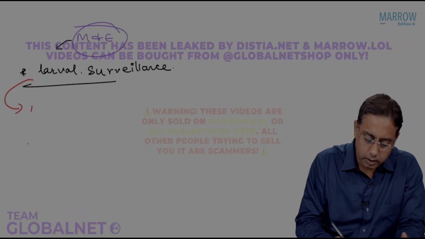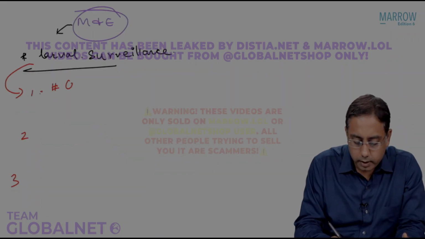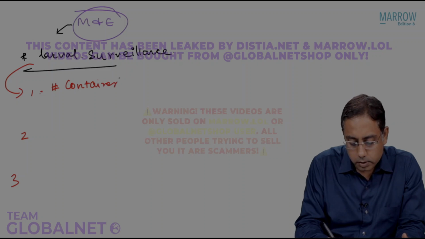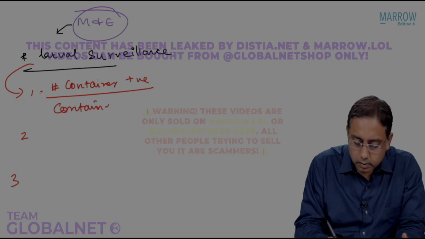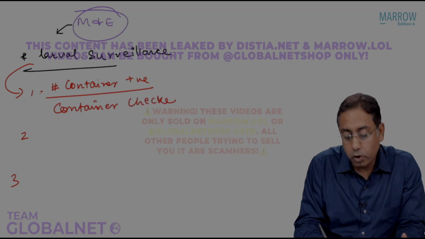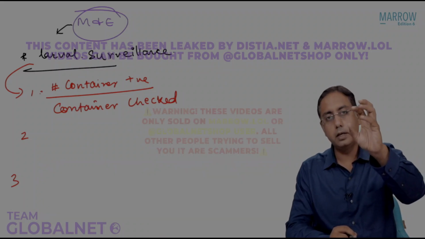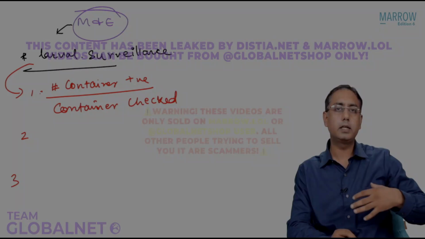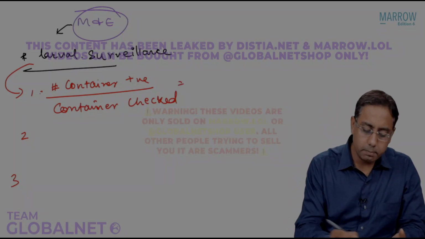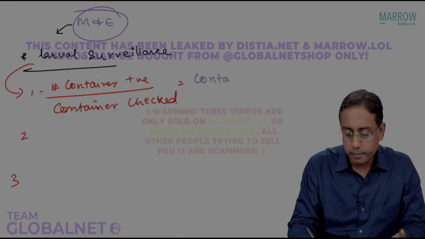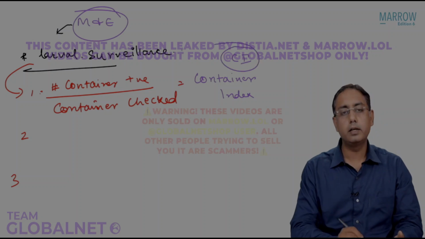Just see, there are 3 indices. If you see the number of containers positive divided by the containers checked, what will it be called? You tell me. I checked 20 containers today, out of them 2 are positive. What is this? Simple answer, it is known as container index, CI.